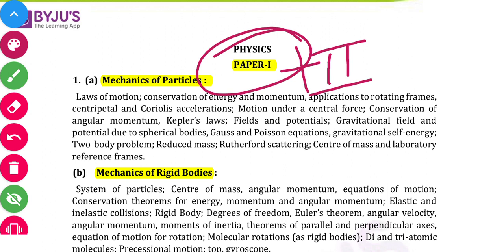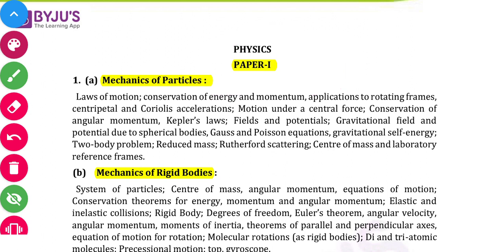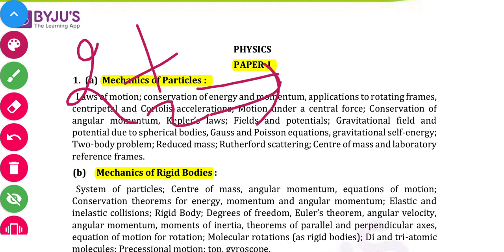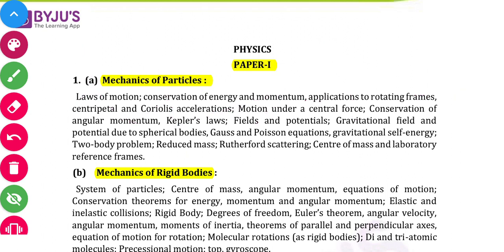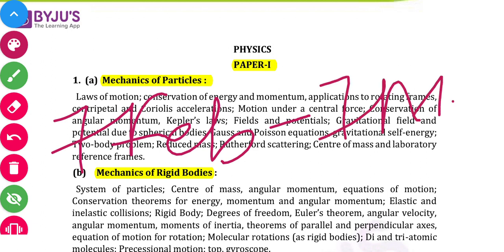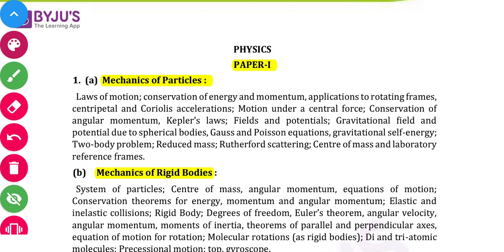The duration of this course is 2.5 months, and it will be covered in Shift 1 and Shift 2. Shift 1 will start before prelims, that's very important. Before prelims, the dates are 7th Feb to 7th March. This is 1 month actually. The second shift will start after prelims, that is, prelims is on 27th June.